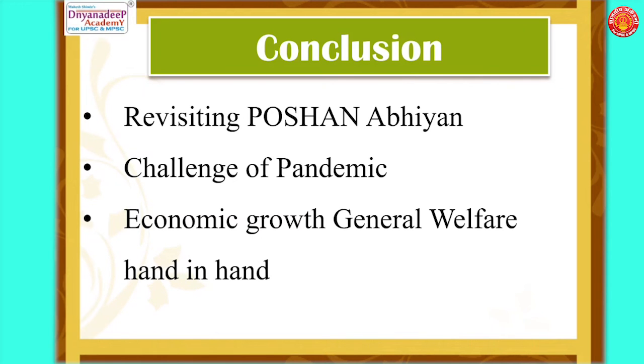We can conclude by saying that the overall anthropometric measures are poor. There needs to be a reworking on them. We need to revisit the Poshan Abhiyan that was declared, which is a flagship program of the government of India, started from the state of Rajasthan, focusing on the nutritional outcome of children, pregnant women, and lactating mothers. We need to revisit this. At the same time, we need to face the challenge that has been posed by the COVID pandemic in terms of food accessibility and availability.